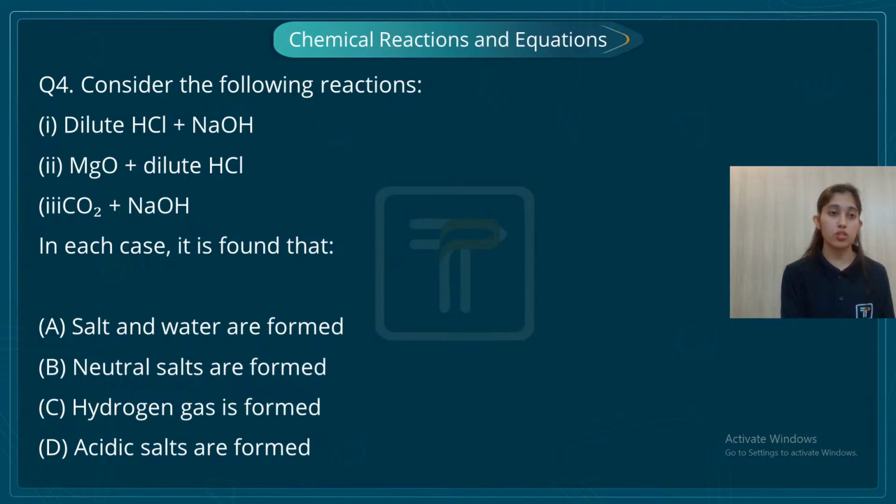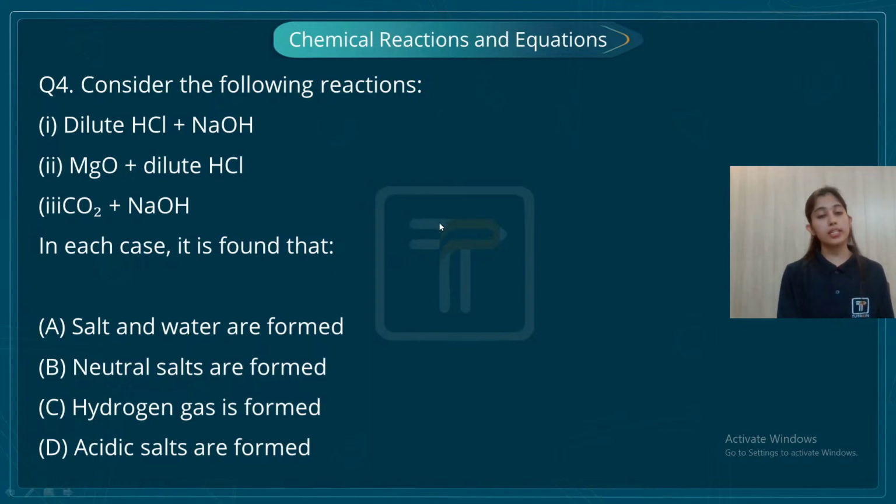Consider the following reactions: dilute HCl and NaOH, magnesium oxide with dilute HCl, carbon dioxide with sodium hydroxide. See, students, what is happening? It's asking what is found in each case. So I know that in the first case, an acid is combining with a base. So what happens, students, when an acid combines with a base? Neutralization reaction occurs, right? When acid combines with base, salt and water are formed. So in the first case, salt and water are formed.